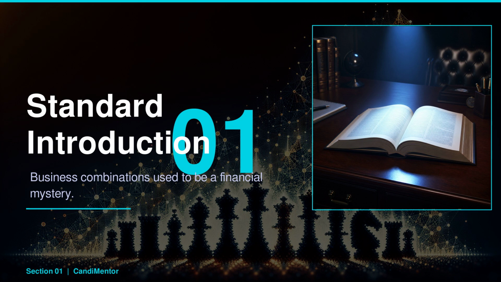Before AASB 3, business combinations often hid essential details like acquisition costs and liabilities, leading to significant financial misinterpretations. Imagine acquiring a company for $100 million, but not fully understanding the assets and liabilities involved. By understanding AASB 3, you'll see how transparency in mergers and acquisitions reshapes financial reporting.